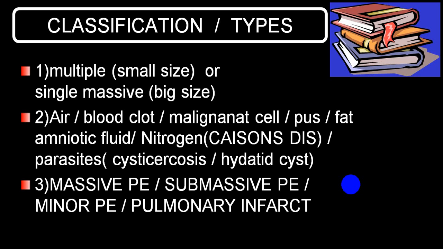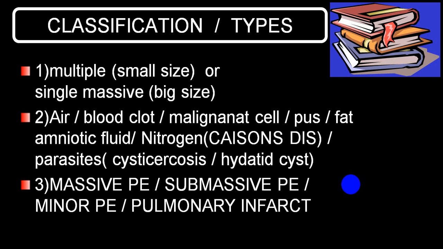Depending upon the content: air, blood clot, malignant cells, pus cells, fat, amniotic fluid, nitrogen gas or nitrogen bubble in Caisson's disease, parasites like cysticercosis, hydatid cyst, foreign body, that is the tip of a catheter, etc. So these are all the different materials which can produce it. So depending upon the content of the embolus, you can classify according to that.